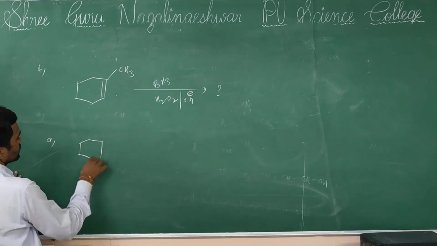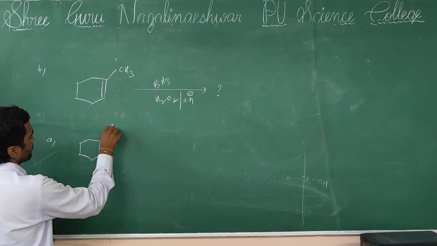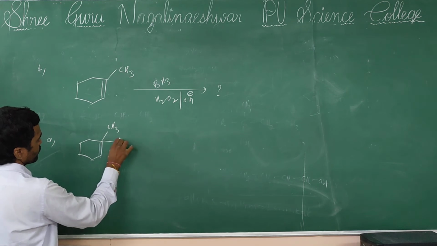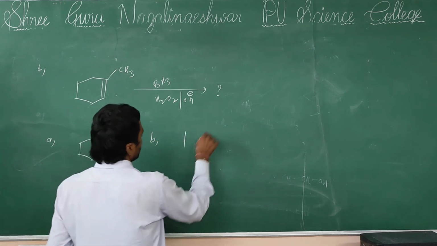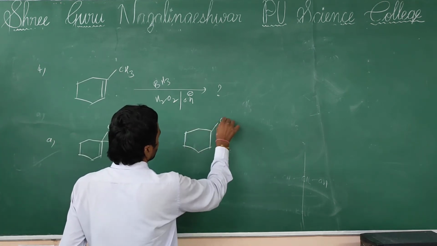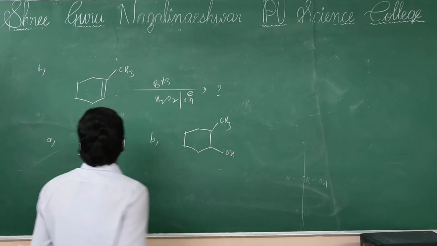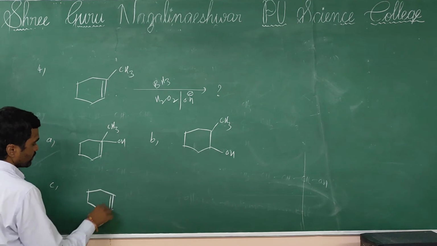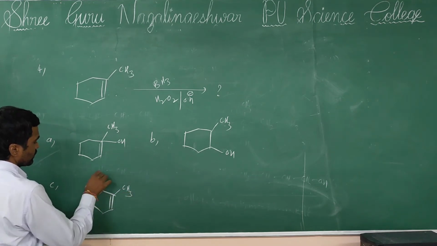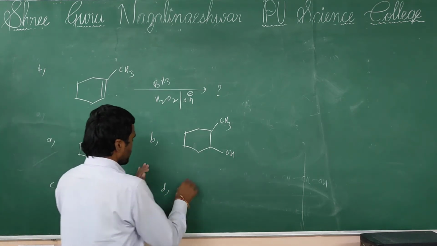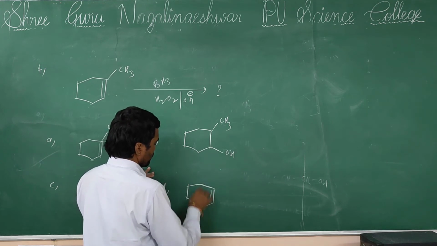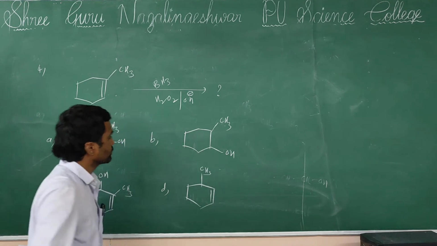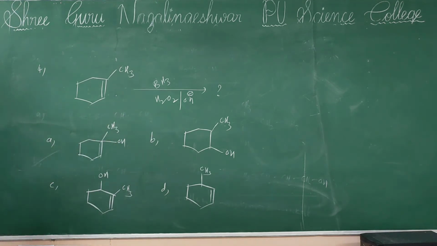So option A, option B, option C, option D, so these are the options.